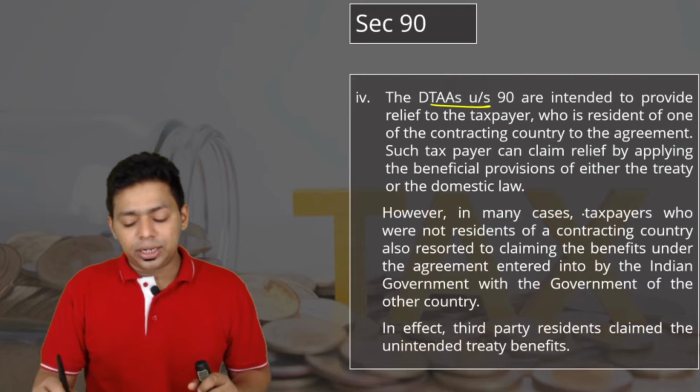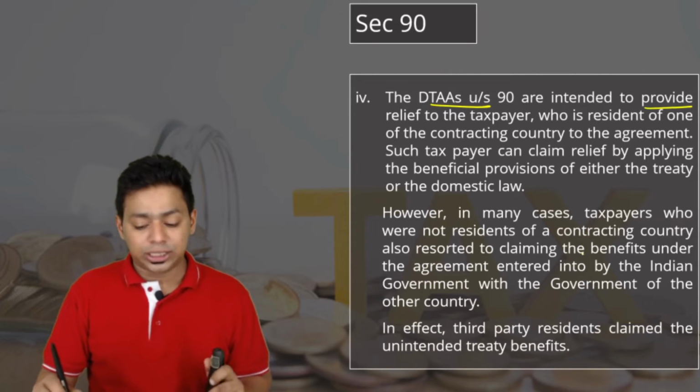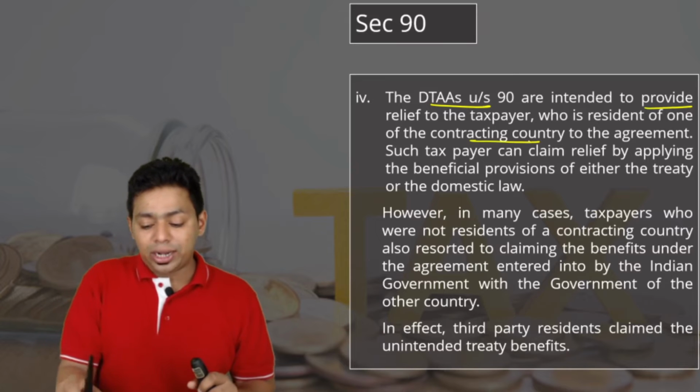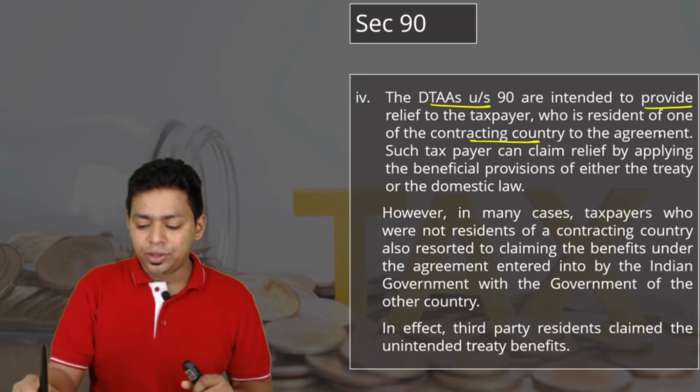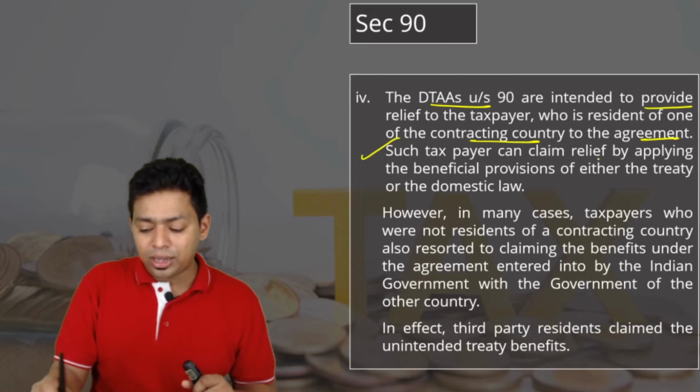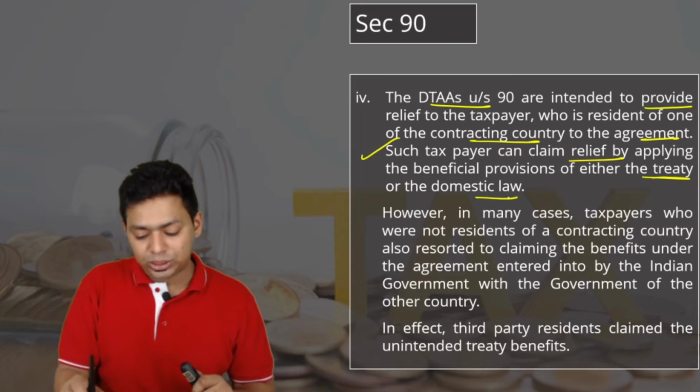DTAA under section 90 is intended to provide relief to the taxpayer who is the resident of one of the contracting countries. Contracting country means, say for Canada, Canada will become the contracting country to the agreement. Such a taxpayer can claim relief by applying the beneficial provisions either of the treaty or the domestic law.